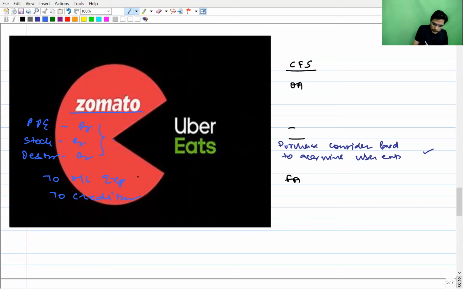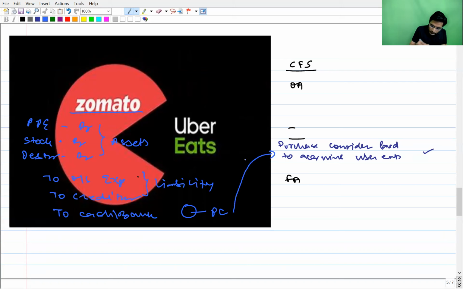So these are the assets which we have acquired, and these are the liabilities which we have acquired, and the difference represents the net assets, the net amount of assets which Uber Eats is giving to Zomato. And in return, Zomato will pay some money, so to cash, bank account. This is the purchase consideration. This purchase consideration will be shown in investing activity. This is what AS3 is saying.